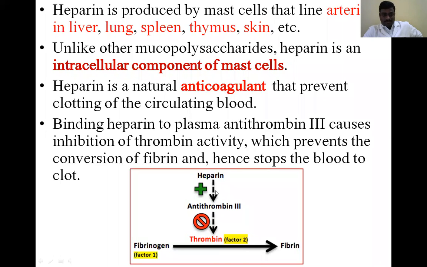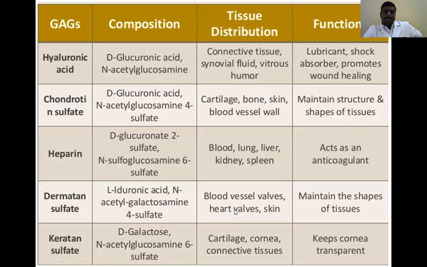Binding of heparin to plasma antithrombin 3 causes inhibition of thrombin activity. When heparin binds with antithrombin 3, it immediately inhibits the thrombin, so thrombin availability is reduced. When thrombin availability is reduced, fibrinogen is never converted to fibrin without thrombin. This is the function of heparin.